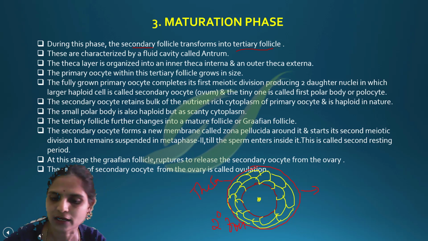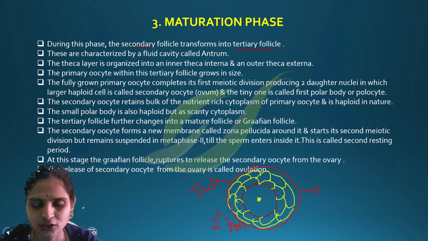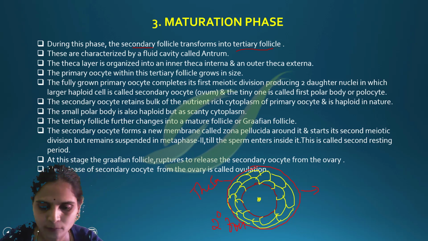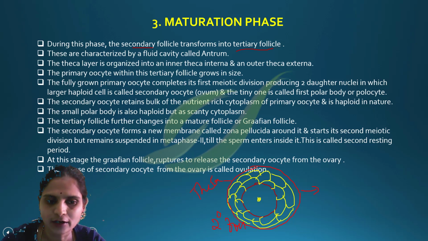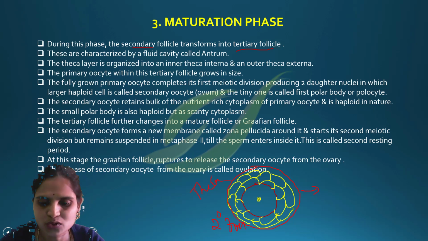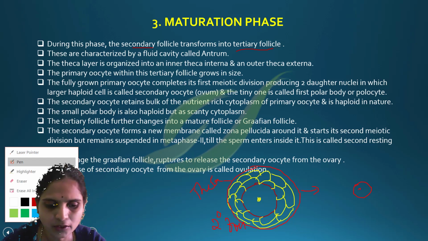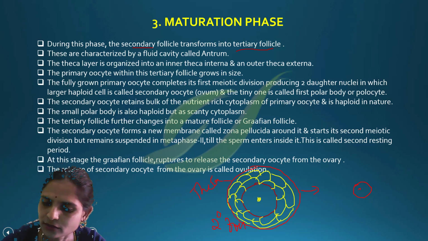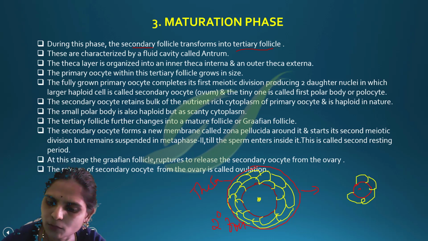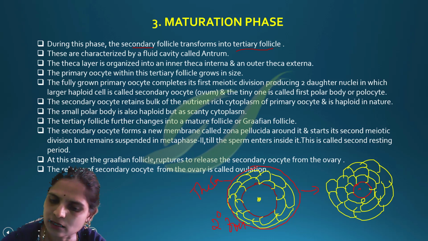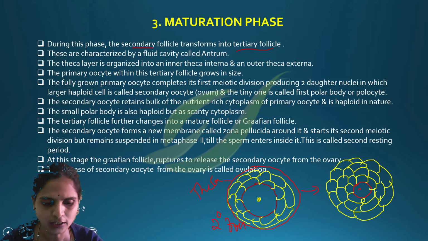Now we will see how the secondary follicle is converted into a tertiary follicle. Here we can find that it starts producing two layers. It is a primary oocyte surrounded by more granulosa cells compared to the secondary follicle.